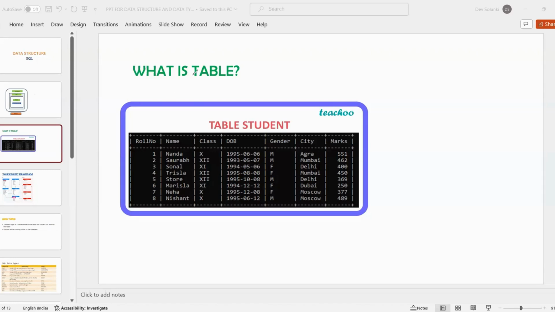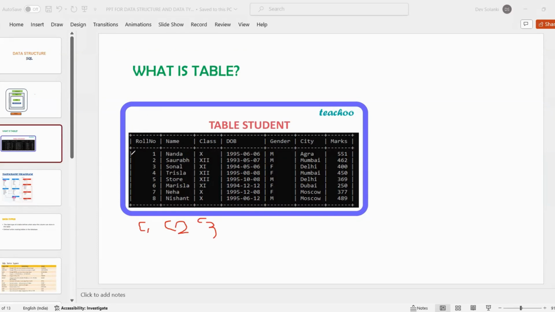Let's learn what is table with this example. This is a student table. Here we have roll number, name, class, date of birth, gender, city, marks in vertical form. If the data given is in a vertical direction, then it is known as a column. This is column 1, column 2, column 3, and so on.